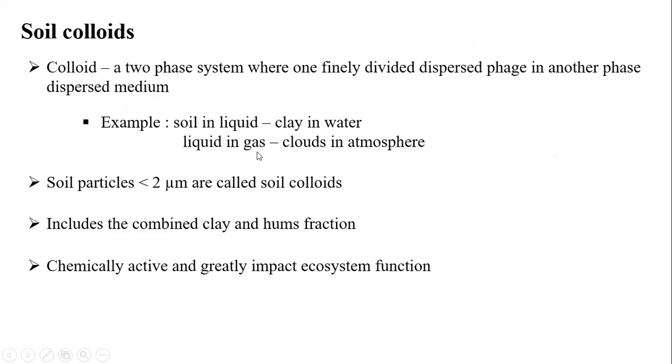So colloids are two-phase types. There are two types of phases: one is called the dispersion phase and one is the dispersion medium. Clay is a dispersion phase. Similarly, clouds are liquid in gas. Gas is the dispersion medium and liquid is the dispersion phase. Clouds in the atmosphere are the best example for colloids.